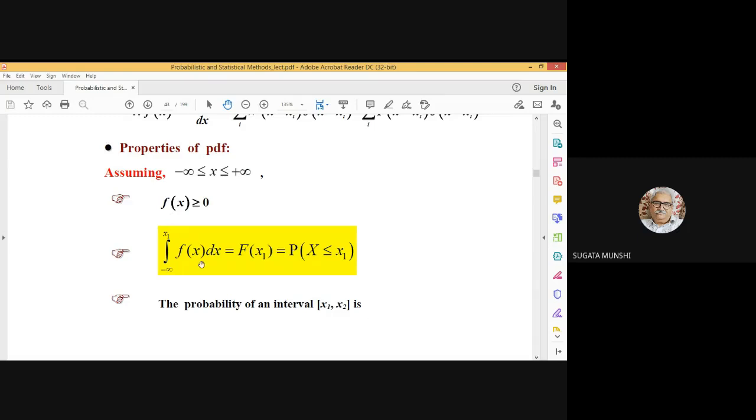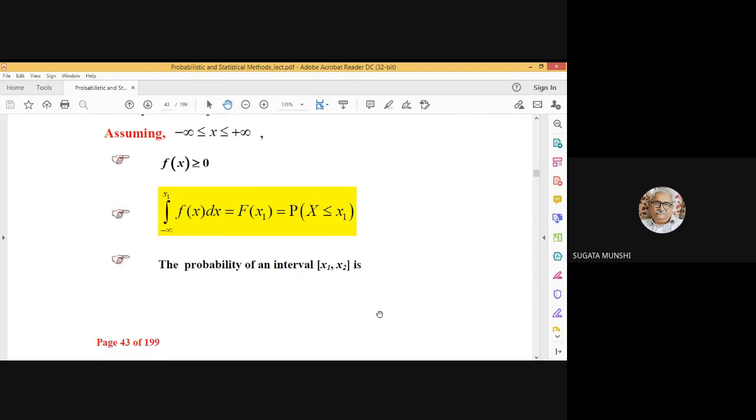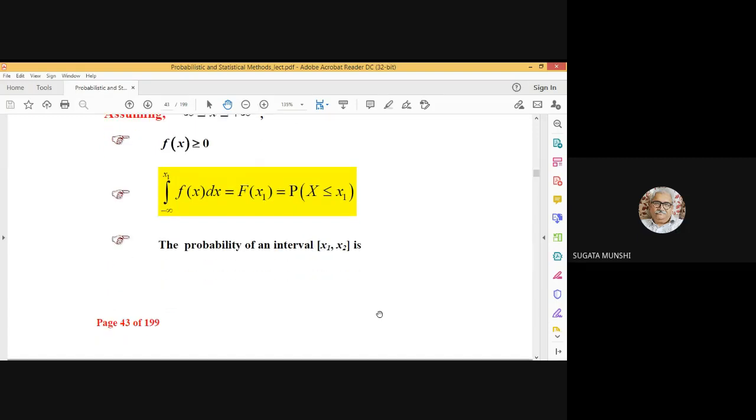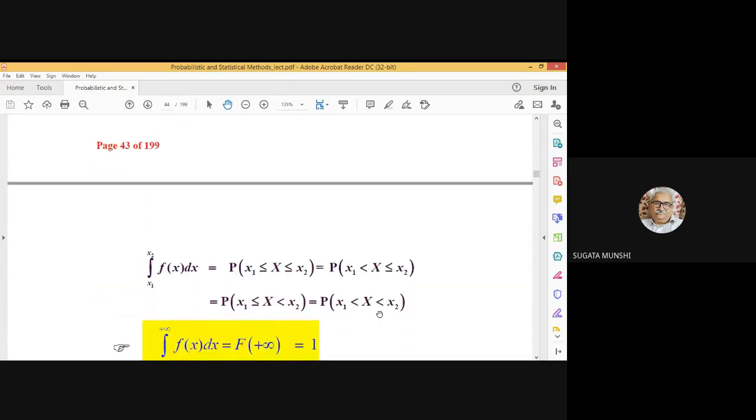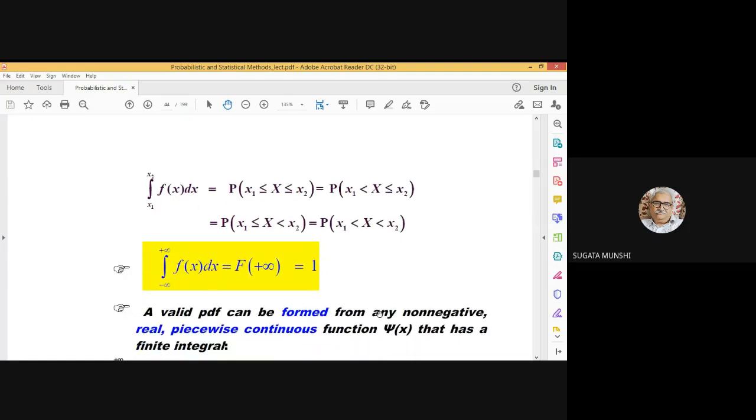It will be the integral of small f(x) over x1 to x2. This one.